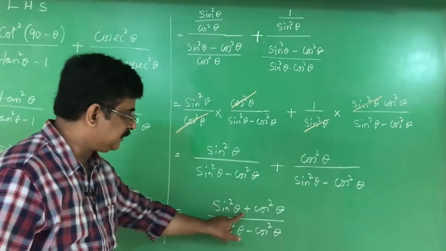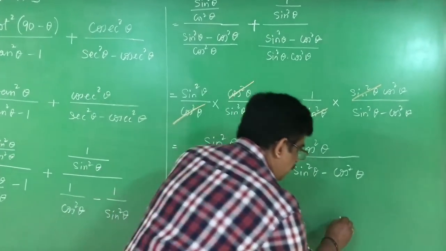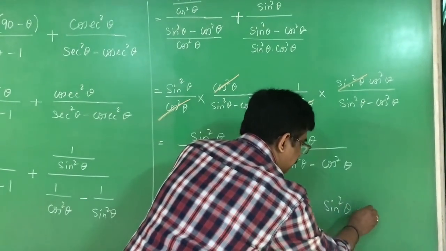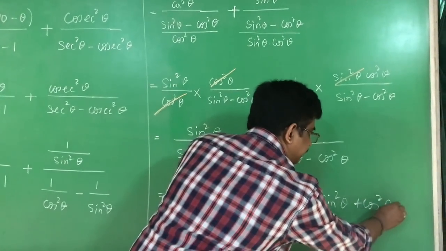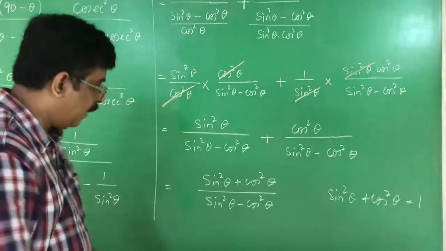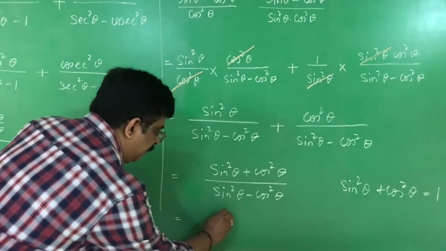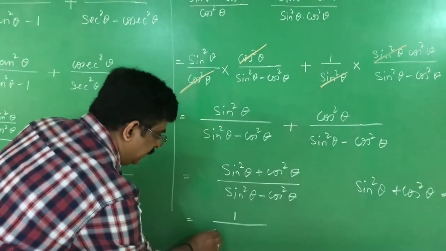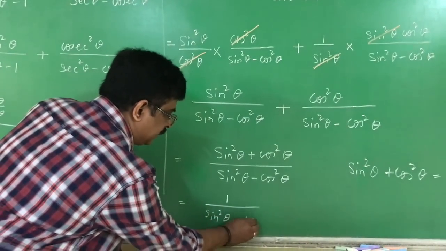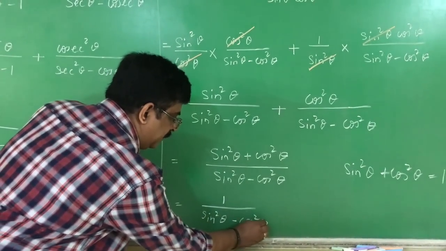Sin square theta plus cos square theta is equal to what? There is an identity, sin square theta plus cos square theta is equal to 1. Therefore in the numerator I write 1 divided by sin square theta minus cos square theta.